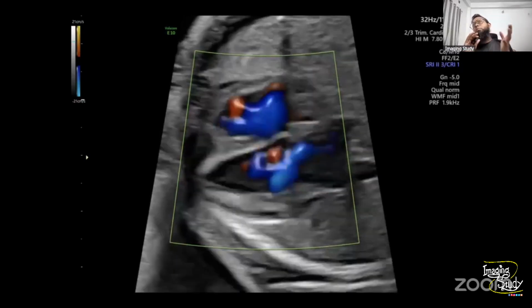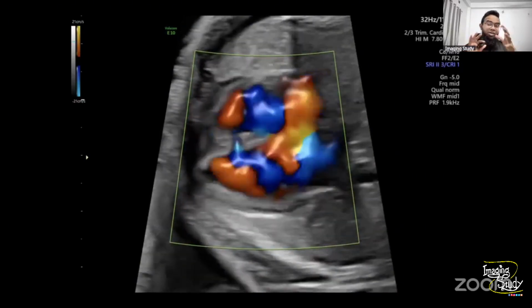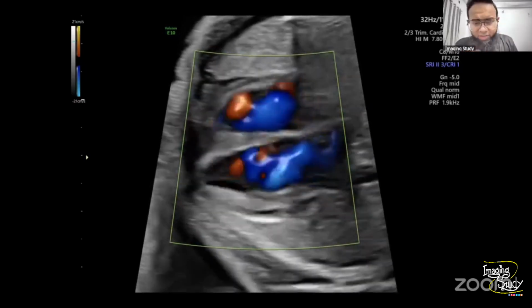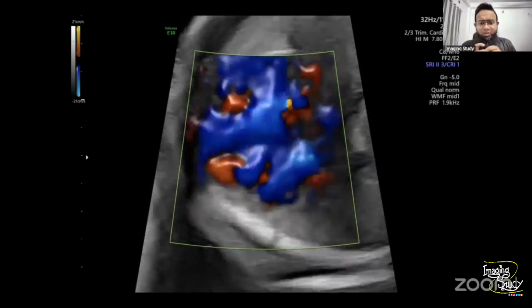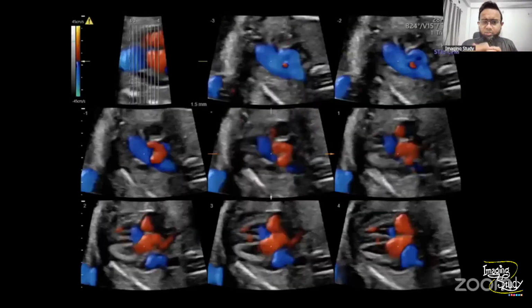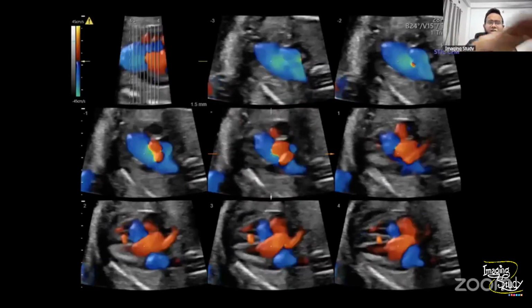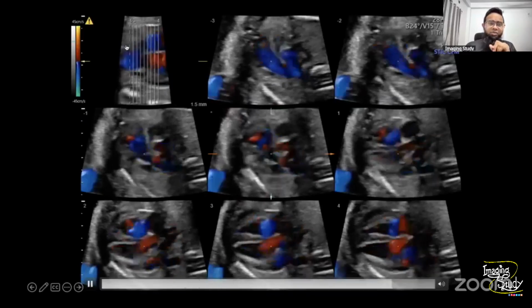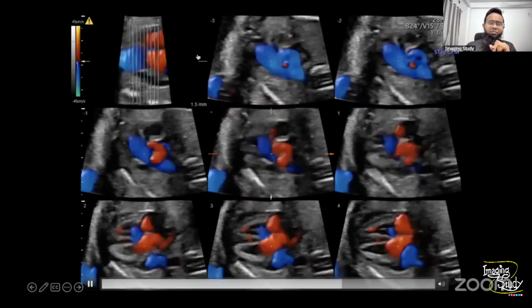We can use the 3D here. 3D is an excellent one to evaluate this type of tiny ventricular septal defect. So let's jump into the tomographic ultrasound imaging. Here we have just taken a 3D or 4D image, whatever you say. We have chosen some area.